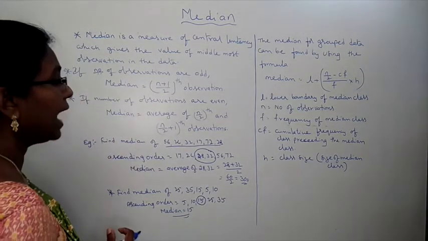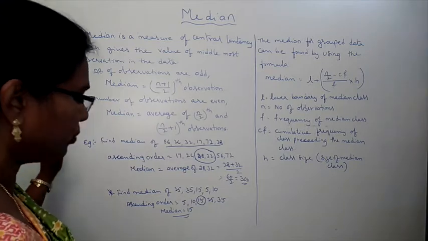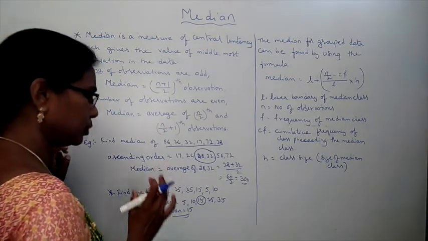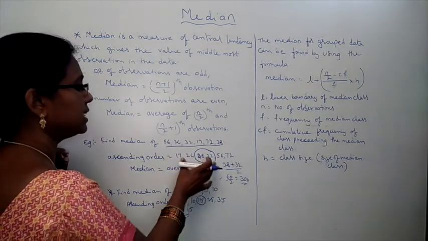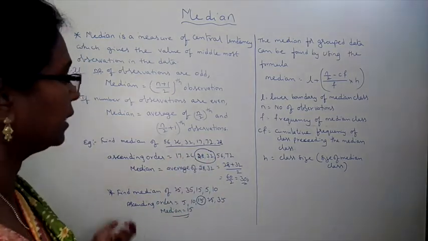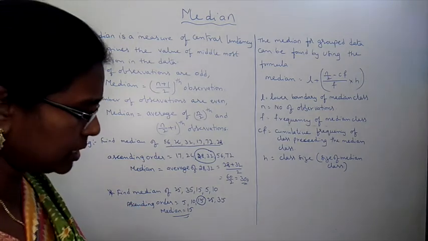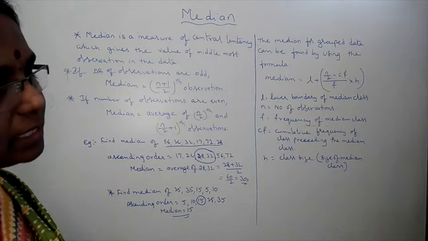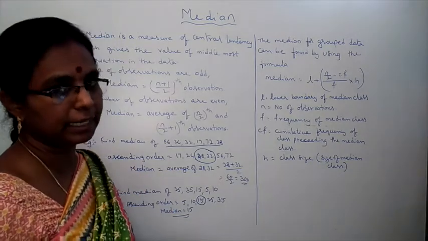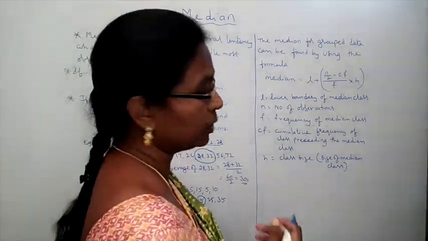This median is for ungrouped data. Ungrouped data has observations in some small quantity, like 7, 5, 6 observations, or maybe 20. But for a larger quantity, how do we take it? That is called grouped data. We have to change that raw data to grouped data and find the median for grouped data.